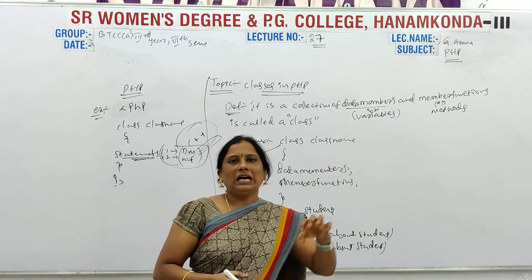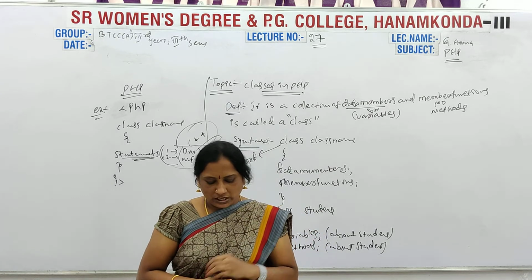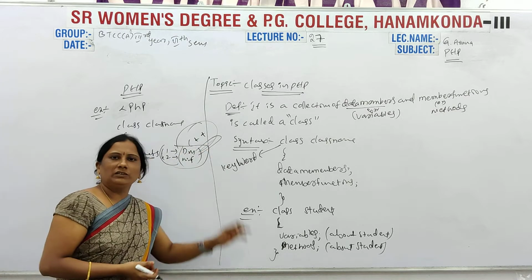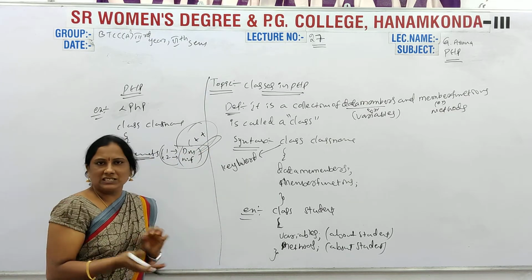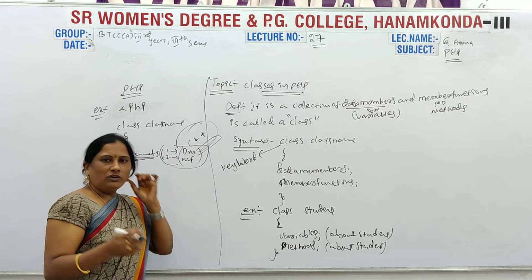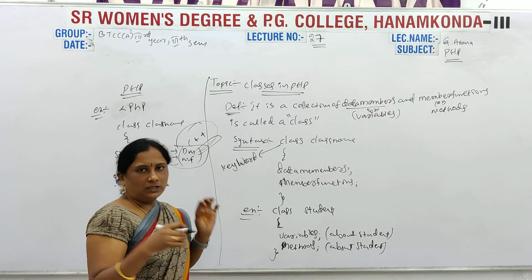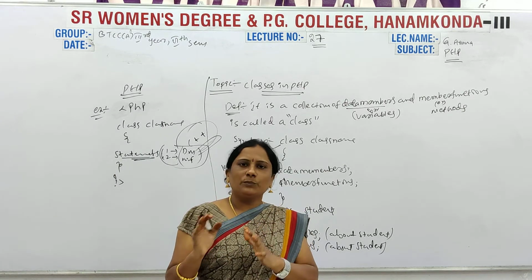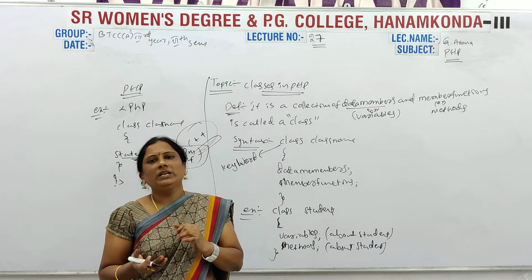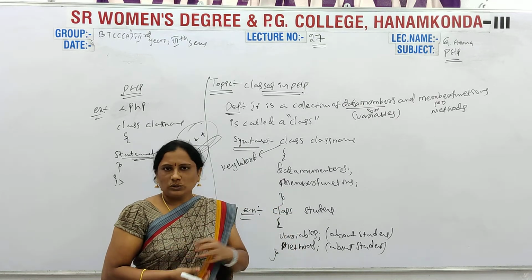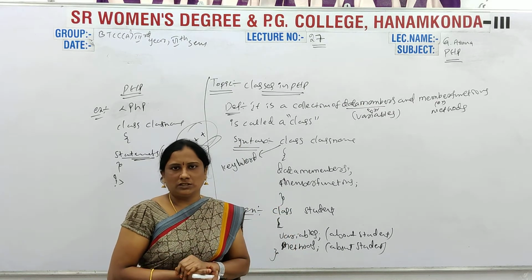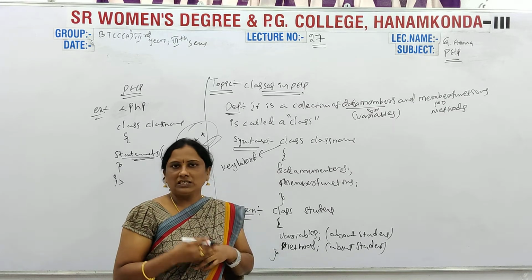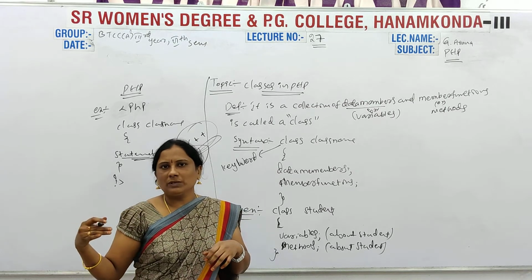Okay, so object oriented programming concepts in PHP, this topic will be completed. What is a class? You remember the class definition, simple. Where are these classes developed and implemented? In object oriented programming we implement classes, that's why you know the class definition. Polymorphism, inheritance, encapsulation are the object oriented programming concepts.